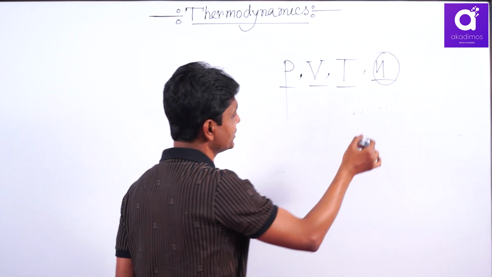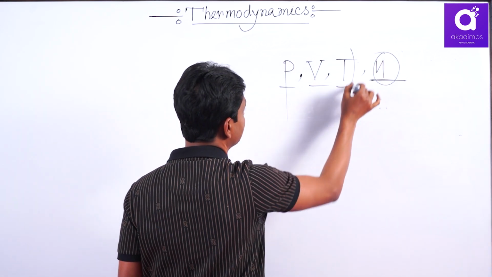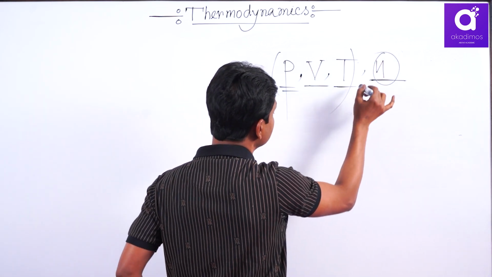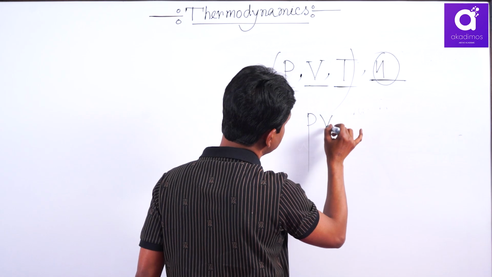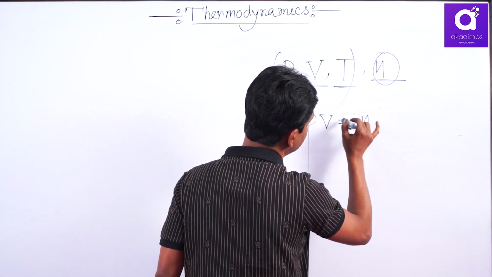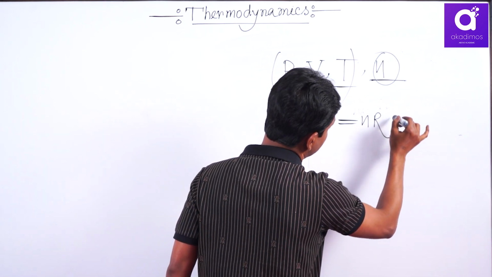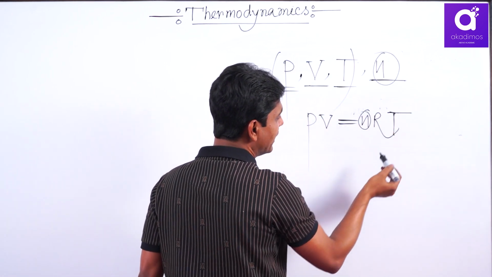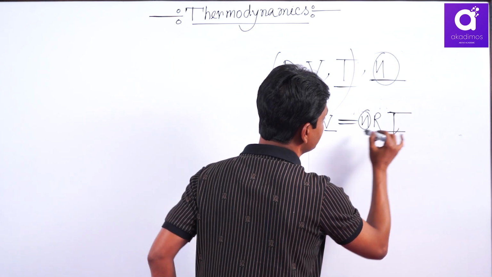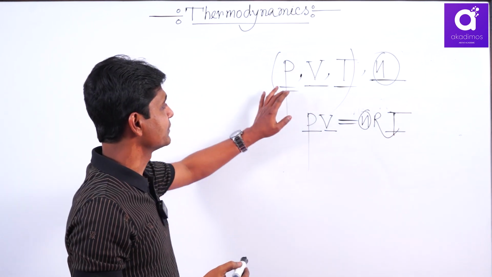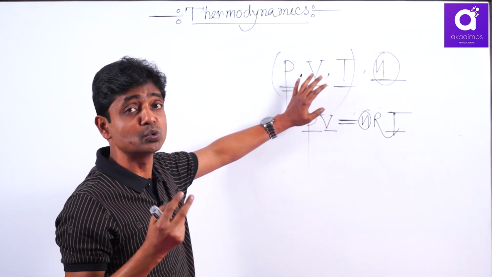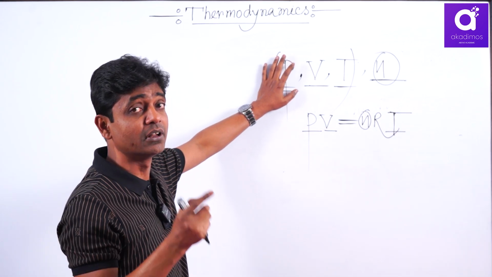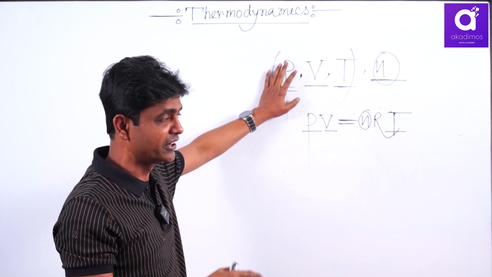If n is constant for a closed system, then the variables become 3, and you will get a mathematical restriction between these 3 variables. Since we are considering it behaves like an ideal gas, there is a restriction between these 3 variables. That means among these 3 variables, 2 are independent variables and the third one is a dependent variable.